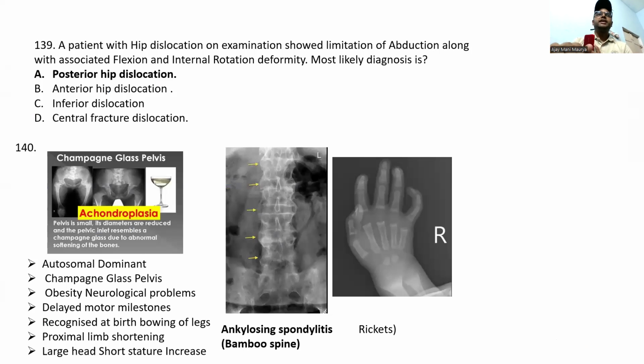A patient with hip dislocation on exam. See guys, this is the posterior hip dislocation. I will discuss this further. This is Shenton's line, in the pelvis.